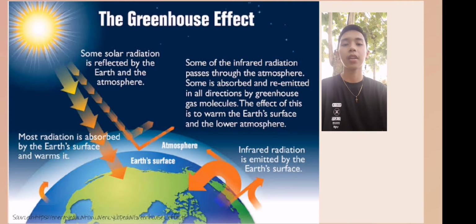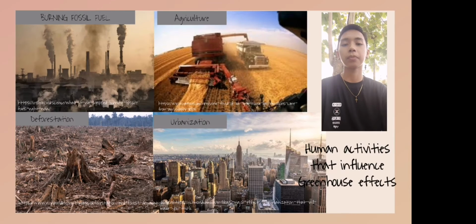sun. The Earth is much colder as a result of this process than it would be if it didn't have an atmosphere. The greenhouse effect is one of the factors that contribute to Earth's friendly living conditions. However, the natural greenhouse effect of the Earth is being altered by human activities.